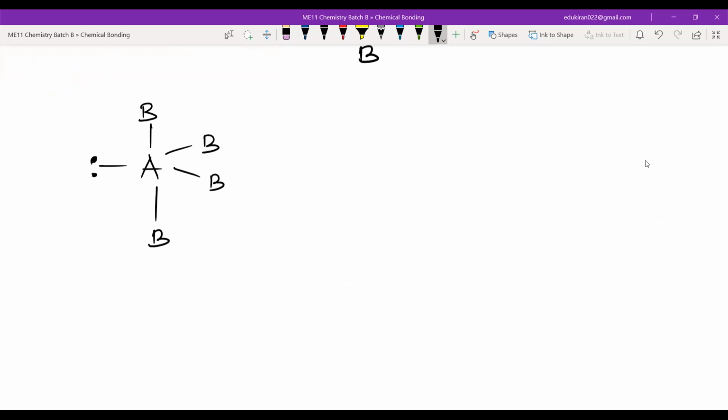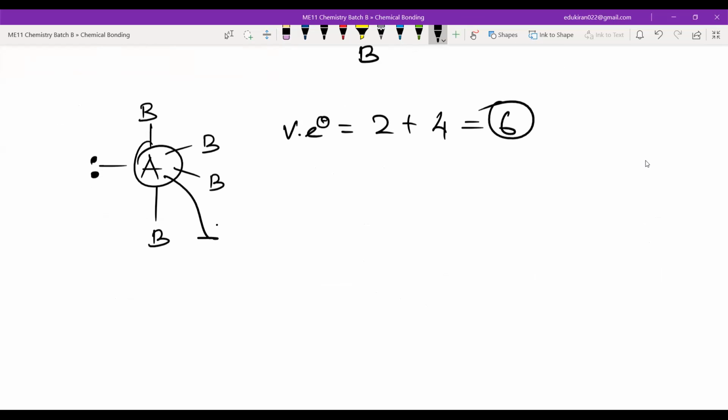Okay. So see, the valence electron in A is equal to the lone pair, 2, plus the number of sigma bonds, 4, which will be equal to 6 valence electrons. Okay, 6 valence electrons. So tell me, A will be what? 1, 2, 3, 4, 5, 6. Yeah, 6 valence electrons. So which group? A will be group number 16. Group number 16.